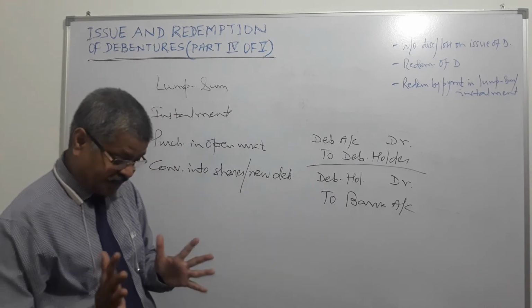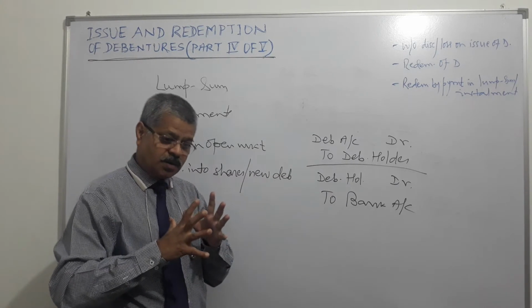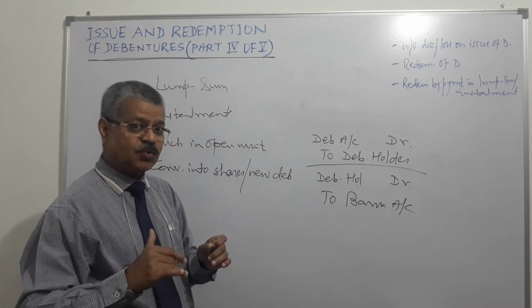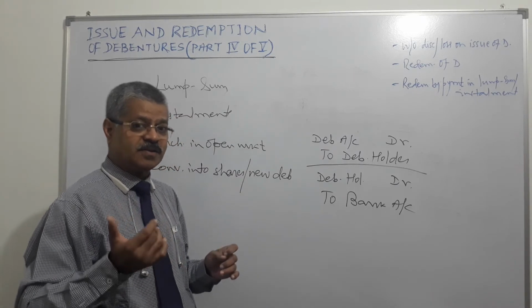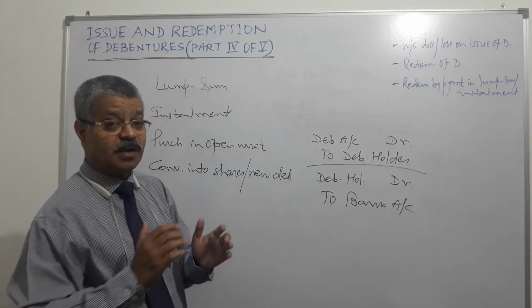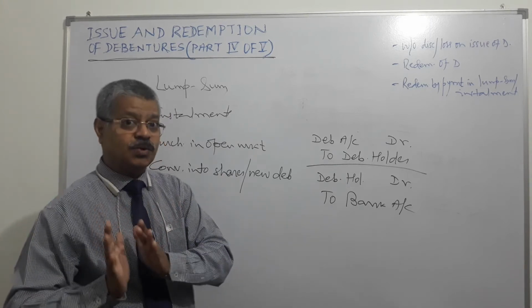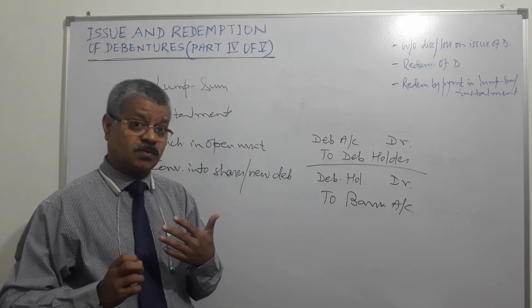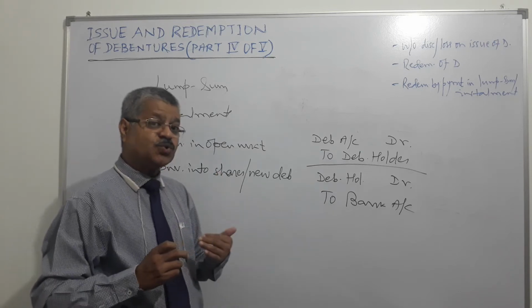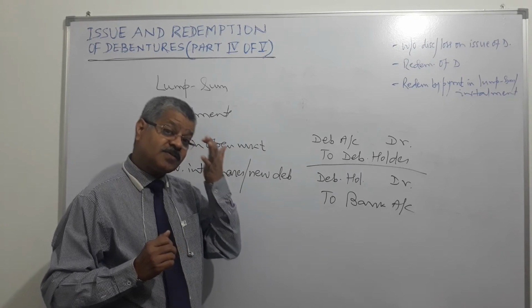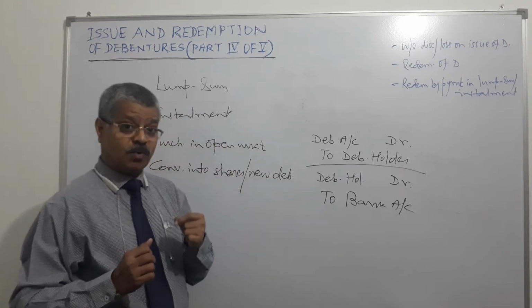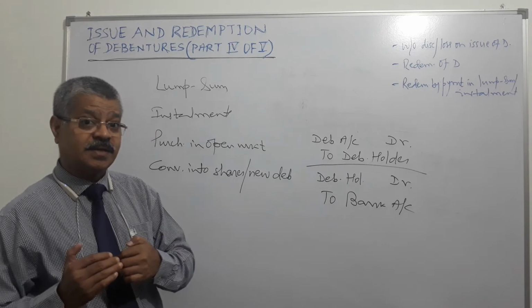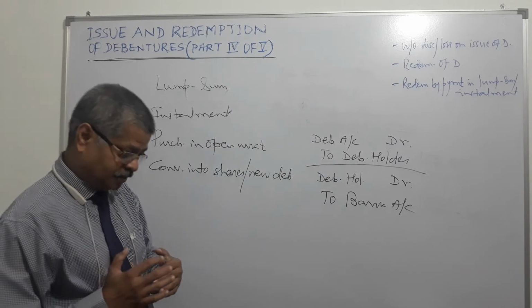Once again, a company which has issued debentures needs to create a debenture redemption reserve of 50% of the amount of debentures issued. Suppose the company has issued debentures for 100 crores. So it needs to create debenture redemption reserve of at least 50 crore of rupees before it starts redeeming debentures.